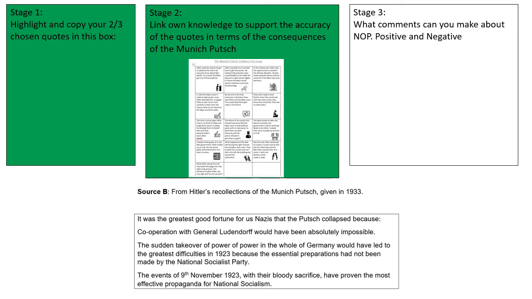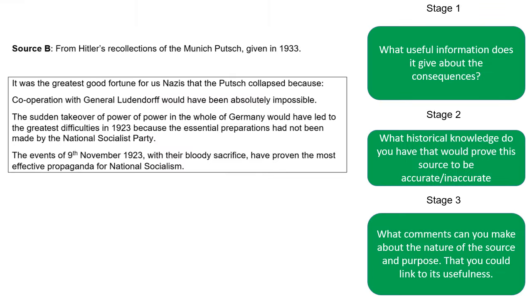So you should be able to use this information sheet to find information that would support our quotes about the accuracy of the claim that a consequence was effective propaganda, or information that would support the validity of saying that it revealed the Nazis weren't well prepared. So I should be able to jot some of my own knowledge to prove to the examiner I know things about the Munich Putsch and its consequences, and those things allow me to recognise the legitimacy of the stuff in the source. That's our next task.